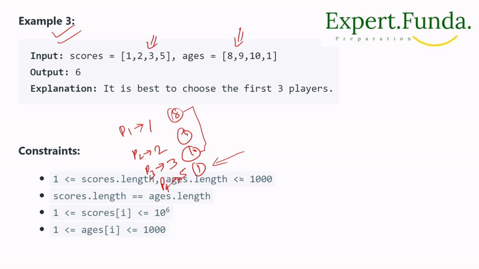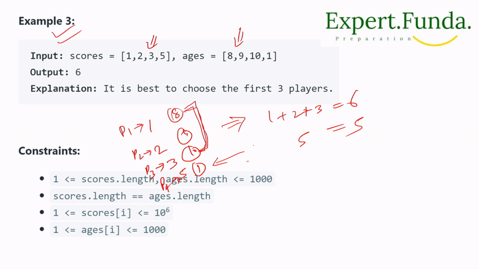So if we select the higher ages, we are getting 1, 2 and 3 plus, right? We will get 6. And if we select the younger age, the younger age is 1, so it has a score of only 5. We'll get 5. So there is a conflict, right? We have the higher age, right? So what we will do here is choose the higher one.